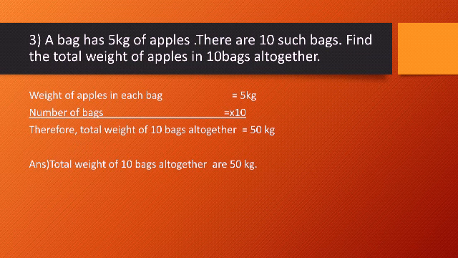So let us multiply. So for that, what will you write as a statement? Weight of apples in each bag, 5 kg. Number of bags, how many? 10. So therefore, total weight of 10 bags altogether is 50 kg. So, as I told you, you have to always write a final answer. Your final answer will be total weight of 10 bags altogether are 50 kgs. Simple, right? Now let us move on to the fourth and the last question.